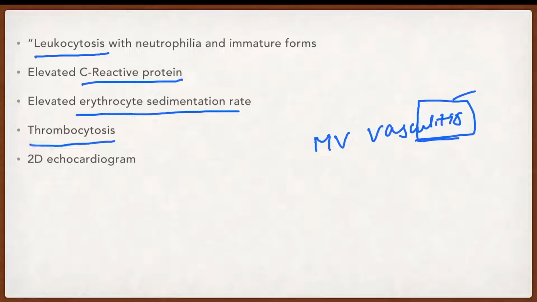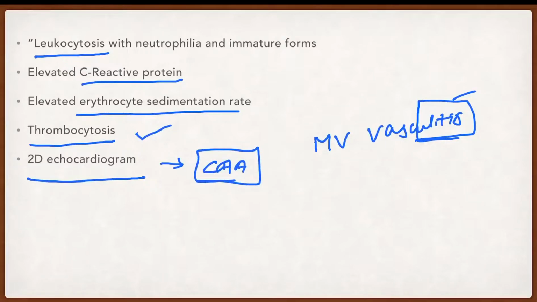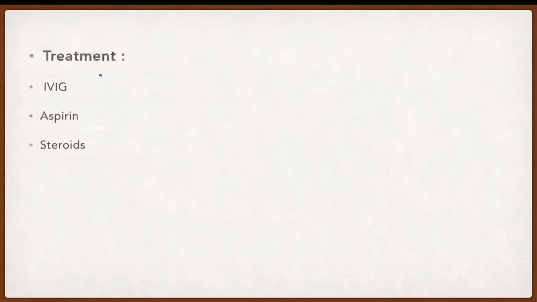They will have thrombocytosis. The entrance exam question they asked is, which is not seen in Kawasaki disease. They'll give different options: leukocytosis, elevated CRP, elevated ESR, and thrombocytopenia. You have to write thrombocytopenia, because in Kawasaki we'll have thrombocytosis, but not thrombocytopenia. Why do we do a 2D echocardiogram? As I already told, there is a risk for coronary artery aneurysm. So to rule this out, you have to do a 2D echocardiogram. What is the treatment given in Kawasaki disease? These three things you have to remember. IV